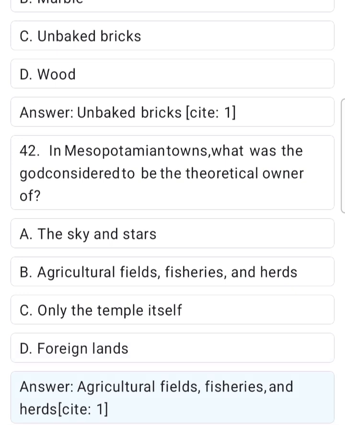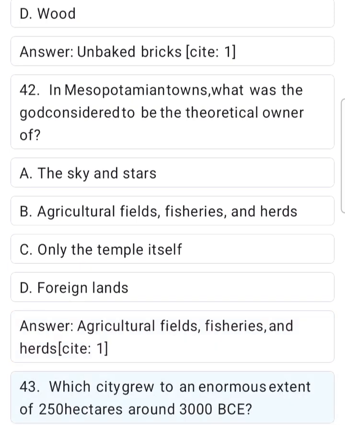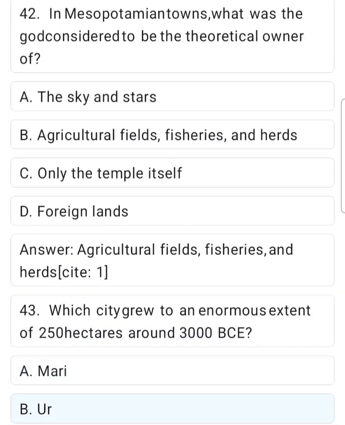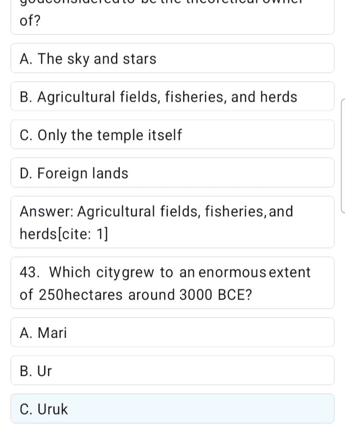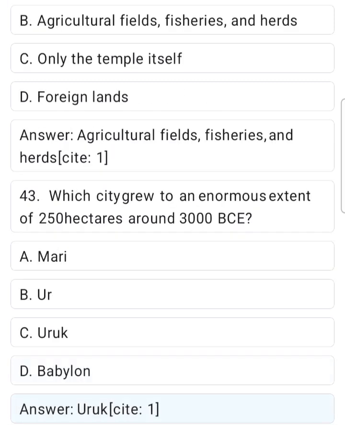Site 1. 43. Which city grew to an enormous extent of 250 hectares around 3000 BCE? A. Mari. B. Ur. C. Uruk. D. Babylon. Answer. Uruk.